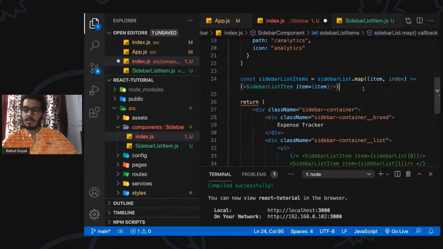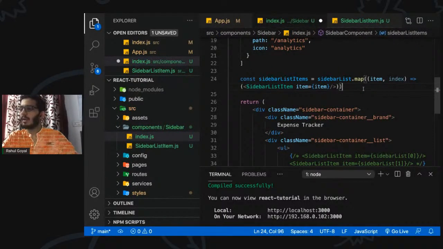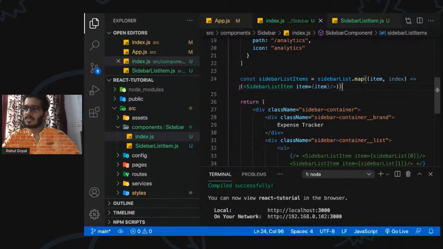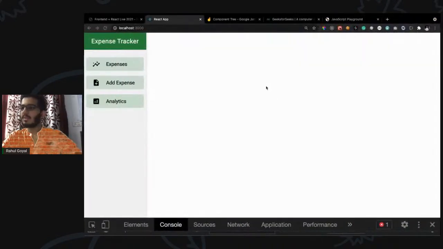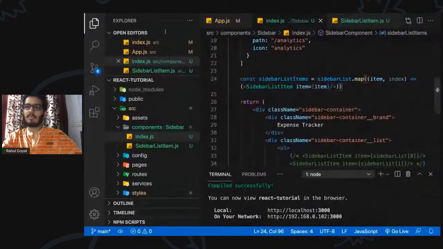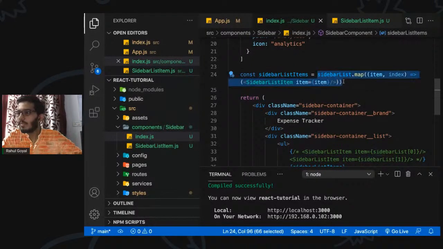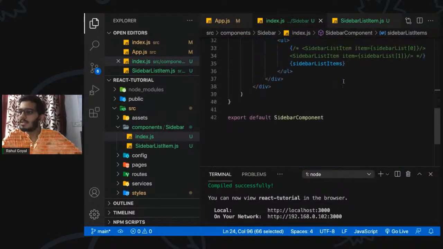Okay, yeah, it works in the same way. We are just returning some JSX code, and we can put it in a single line if we don't have multiple lines. We have the same output as before. This is like assigning things to a variable. But in the previous session, we studied that we can put valid JavaScript expressions and even execute them inside the JSX code. So we can put this code inside the JSX code as well.